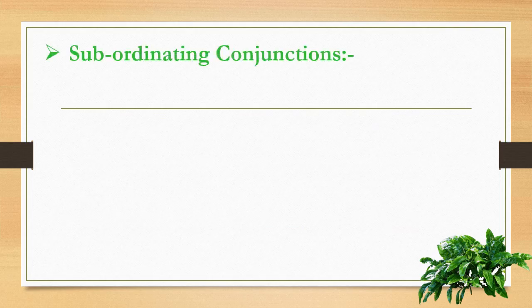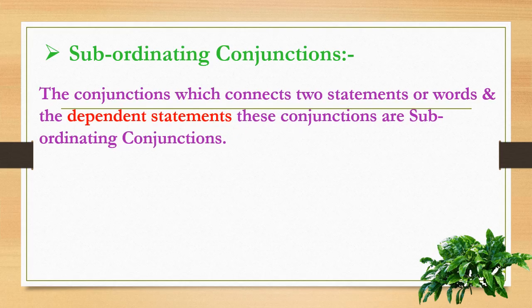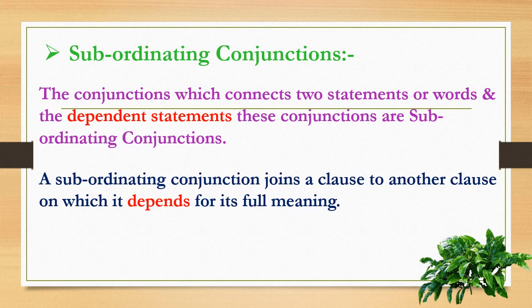Now we will see about subordinating conjunction. The conjunction which connects two statements or two words that are dependent statements, these conjunctions are subordinating conjunctions.